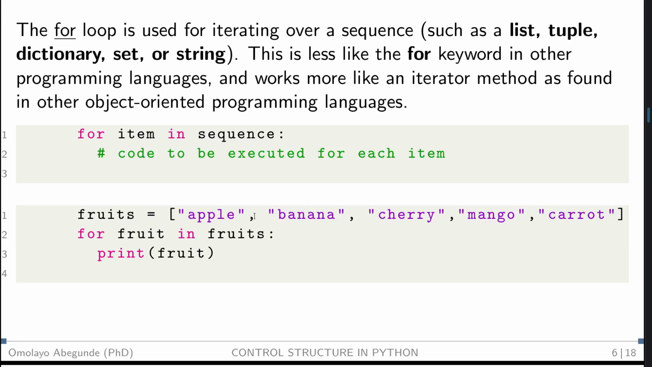Now, there are a number of fruits inside it. We have fruits, so here is the first fruit. Loop over the fruits one after the other, then we can print them one after the other. This will print them on a new line, on a separate line.